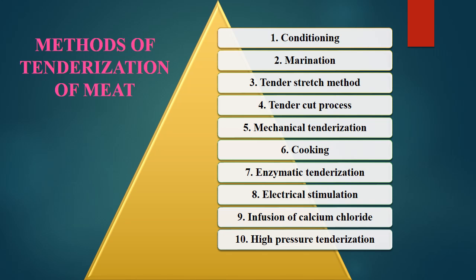So these are common methods now practiced for tenderization of meat, and these 5 methods I am going to discuss today in this lecture. Then the remaining 4 methods, that is enzymatic tenderization, electrical stimulation, infusion of calcium chloride, and high pressure tenderization, are comparatively more advanced or modern methods, and these 4 I will discuss in detail in the next lecture.